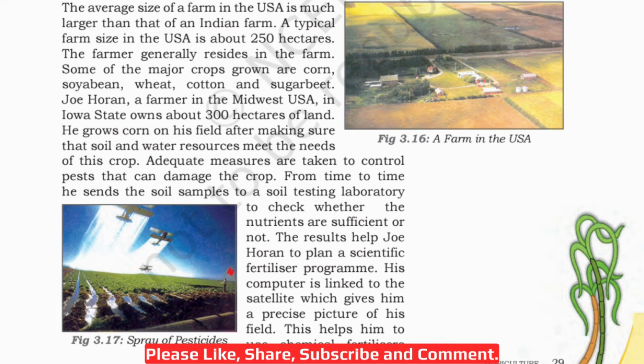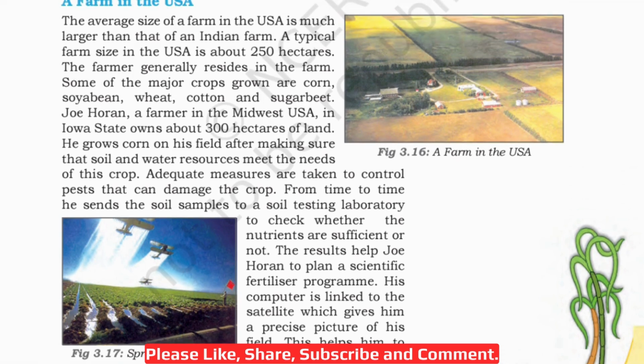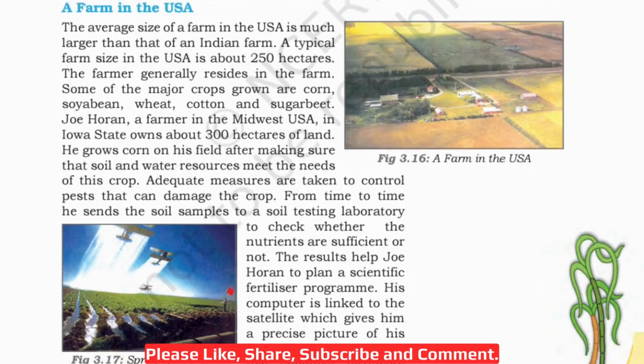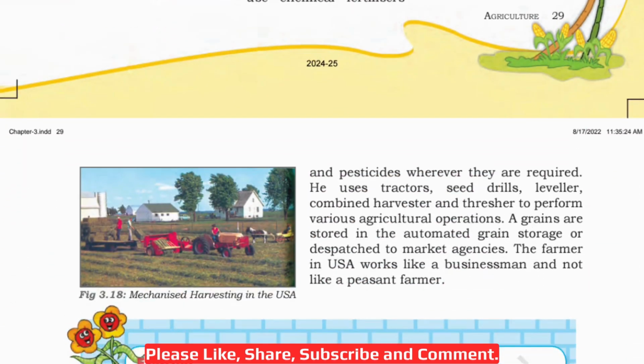From time to time, he sends the soil samples to a soil testing laboratory to check whether the nutrients are sufficient or not. The results help Joe Horan to plan a scientific fertilizer program. His computer is linked to the satellite, which gives him a precise picture of his field. See, here you can also see the precise picture of his field, how big his field is. This helps him to use chemical fertilizers and pesticides wherever they are required. He uses tractors, seed drills, leveler, combined harvester and thresher to perform various agricultural operations. Grains are stored in the automated grain storage or dispatched to the market agencies.